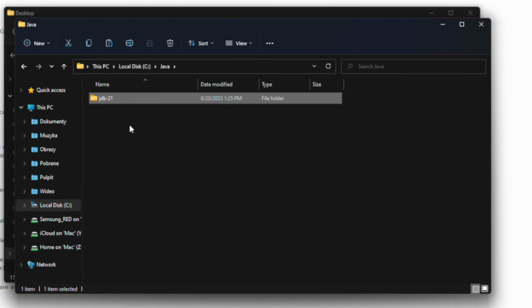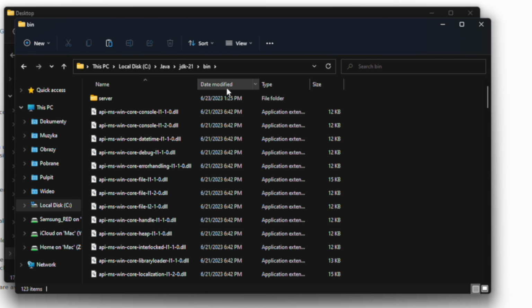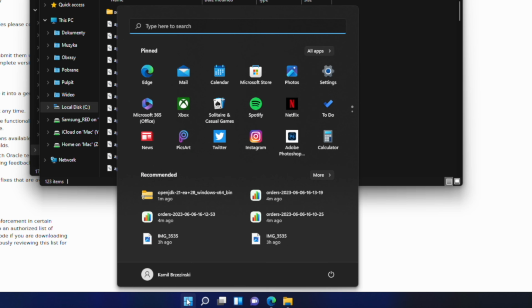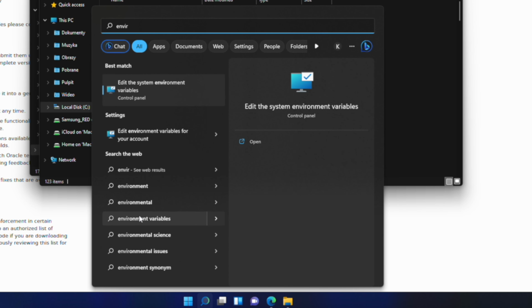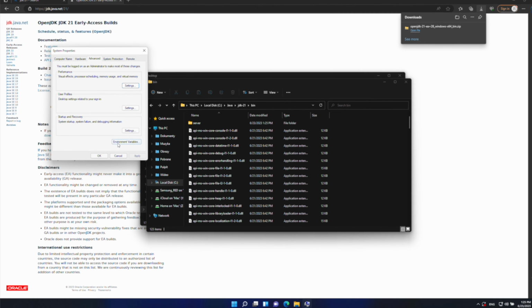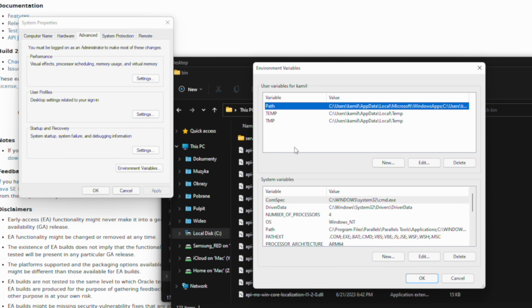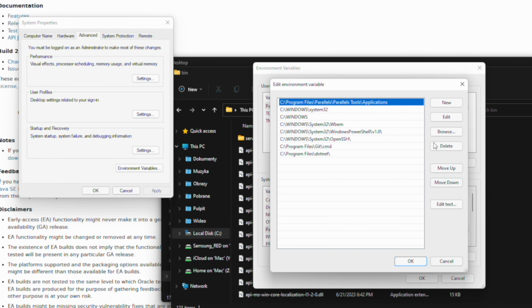And now you just need to tell your system where you can find Java. So you go to JDK 21, you go to this bin folder, you select this path, right click, copy, and now you go to the start menu, type in environment. You can see edit the system environment variables. You go here to environment variables, and in system variables, you find Path, you choose edit, and you just click new and paste what you just copied, this path, Java JDK 21 bin.